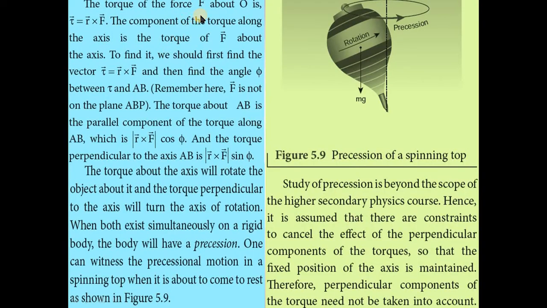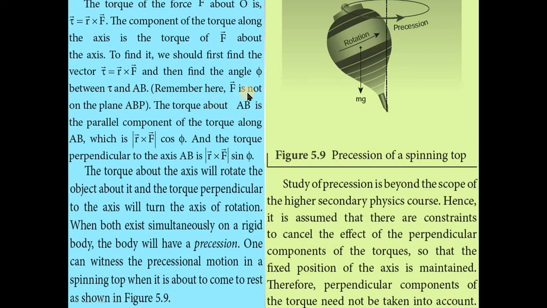Then the torque of force F about O is tau vector equal to R vector cross F vector. The component of the torque along the axis is the torque of F vector about the axis. To find it, we should first find the vector tau equal to R vector cross F vector, and then find the angle phi between tau and AB.